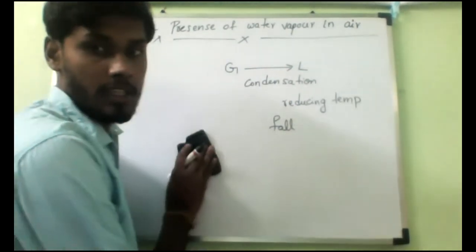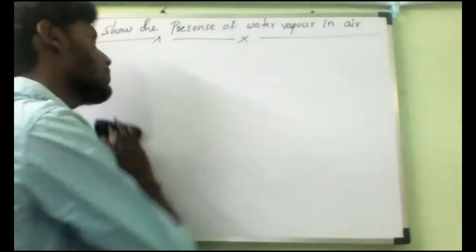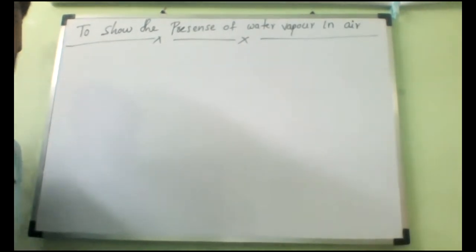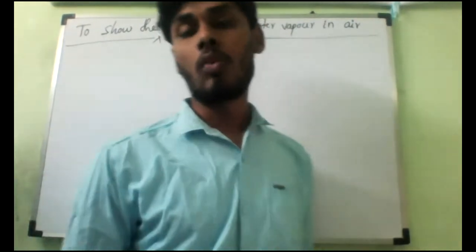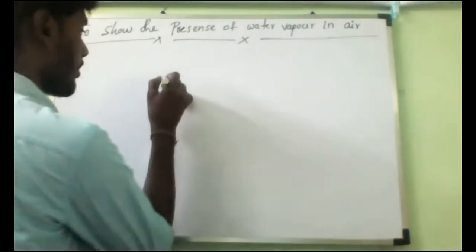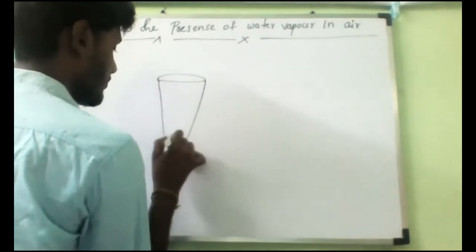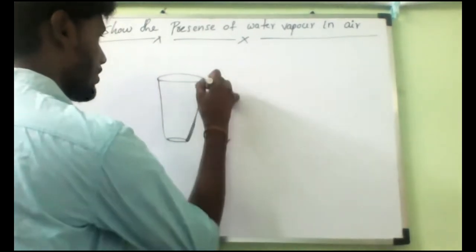Now, let us see here, Samya and Manya, do you understand? Today's class, we are going to prove that our atmosphere contains water vapor. How can we prove it? It is not visible to our naked eyes. We cannot see it. So what we'll do is, let us take a tumbler. You have a tumbler in your home, is it yes or no, all of you? Do you have tumblers? Yes, sir. So everybody has tumblers. Brothers, you get ready.